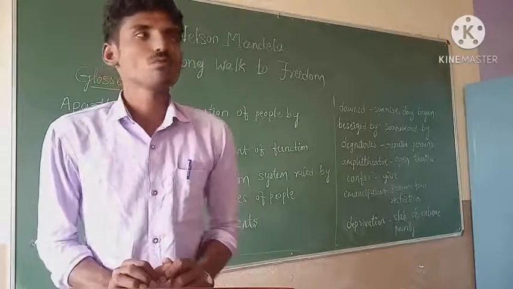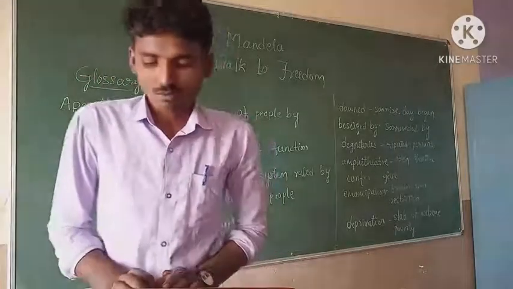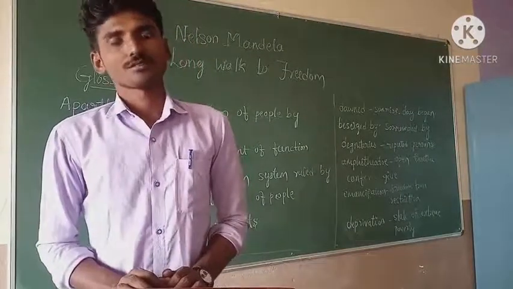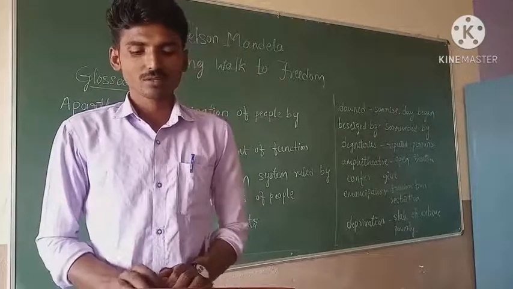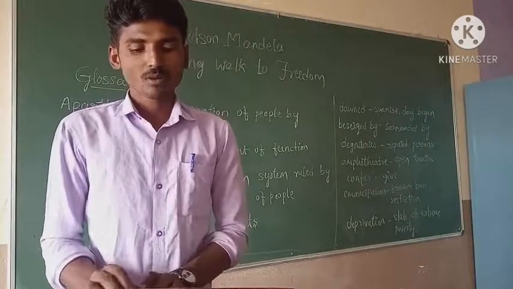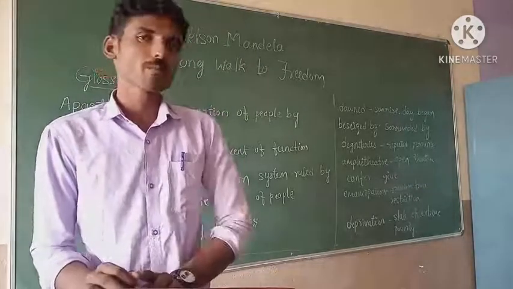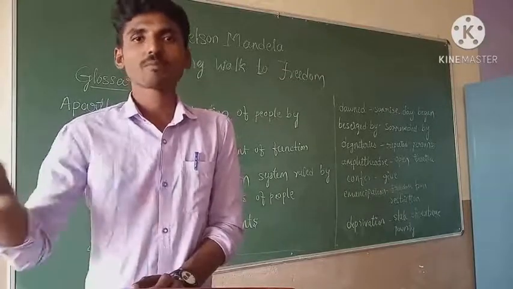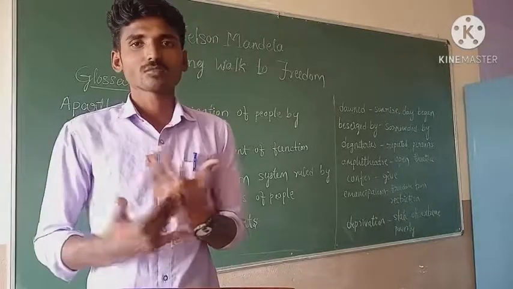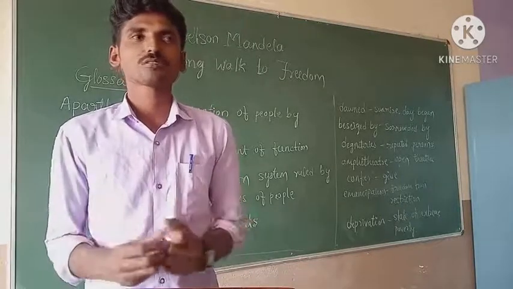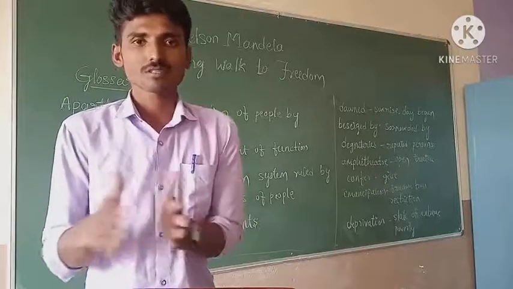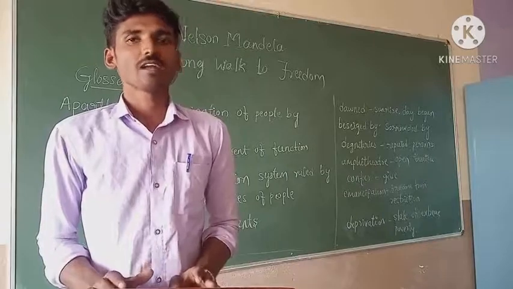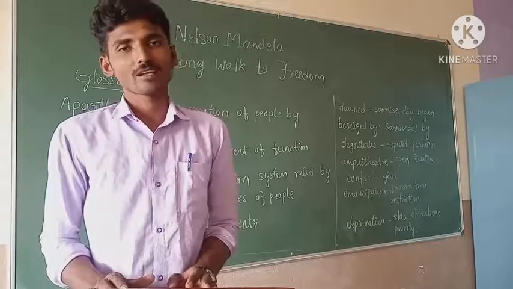Okay, so let us move on to the lesson. Before we go to the lesson, let us discuss the introduction part of this lesson. Apartheid is a political system that separates people according to their race. Apartheid is a system where people are separated by their race, by their color, white, black, etc. Another word for this is discrimination of people, by their race and religion.